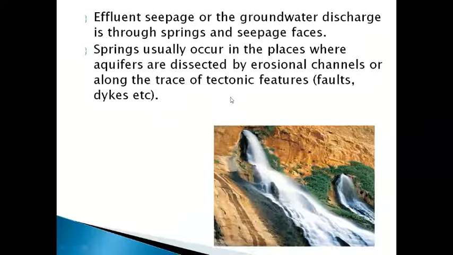Effluent seepage, or groundwater discharge as it is also called, is through springs or seepage faces. Seepage faces means the hilly mounts and slopes. Springs usually occur in places where the aquifers are dissected by erosional channels or along the trace of tectonic fractures. In detail, we'll discuss springs later, but just remember, effluent seepage is nothing but groundwater discharge, and that groundwater discharge is nothing but springs.